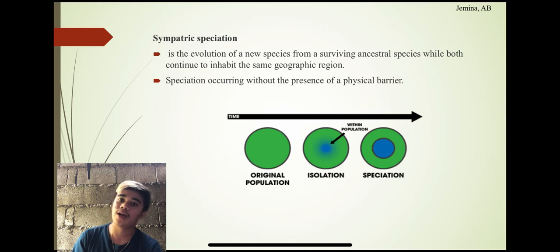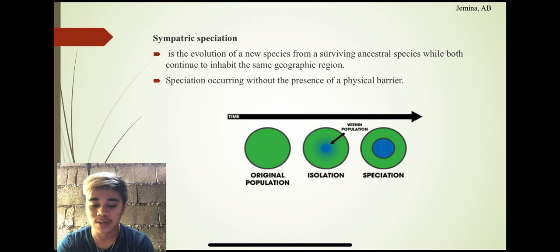The apple maggot originally laid its eggs in the fruit of a relative of the apple.